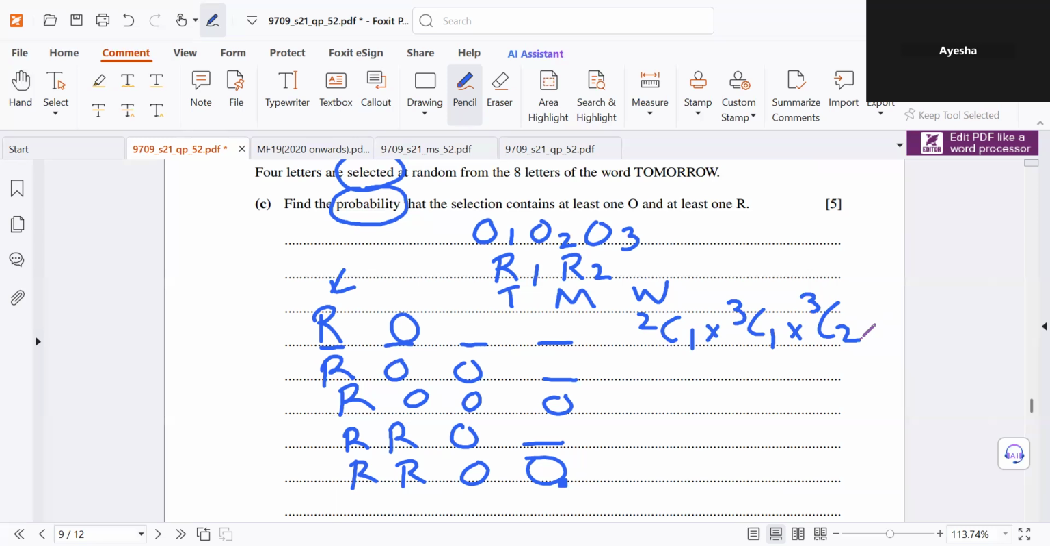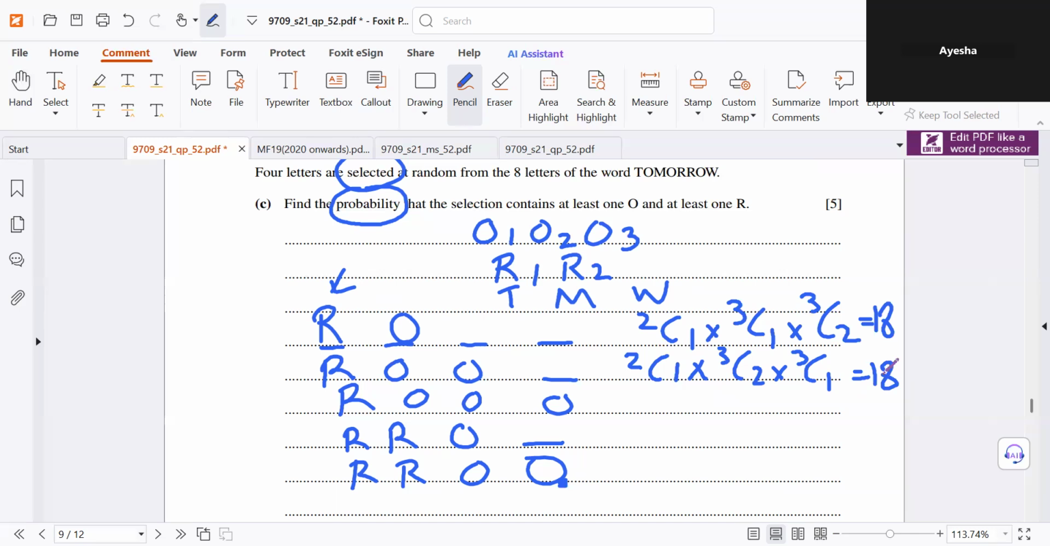2C1 times 3C1 times 3C2, which gives 18. Okay, for the second one, there are 2 R's and 1 got selected, so 2C1. Then there are 3 O's, only 2 got selected, so 3C2. And then there are 3 more letters, but only 1 will get selected. This also gives 18.